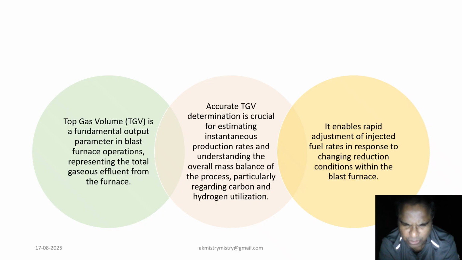It represents the total gaseous effluent leaving the furnace. Accurately determining the top gas volume is essential for estimating instantaneous production rates and understanding the furnace overall mass balance, especially focusing on carbon and hydrogen utilization.